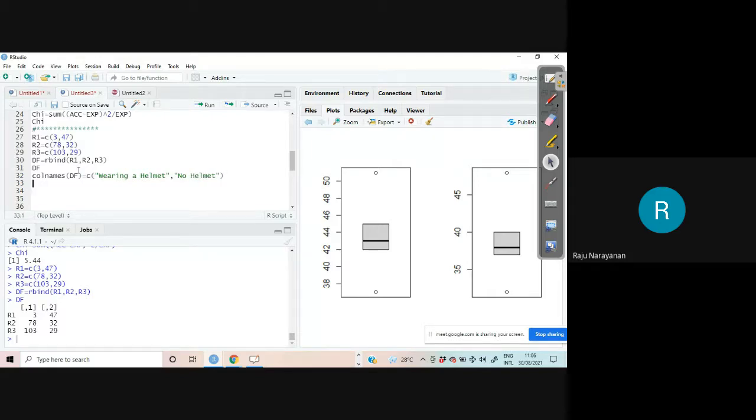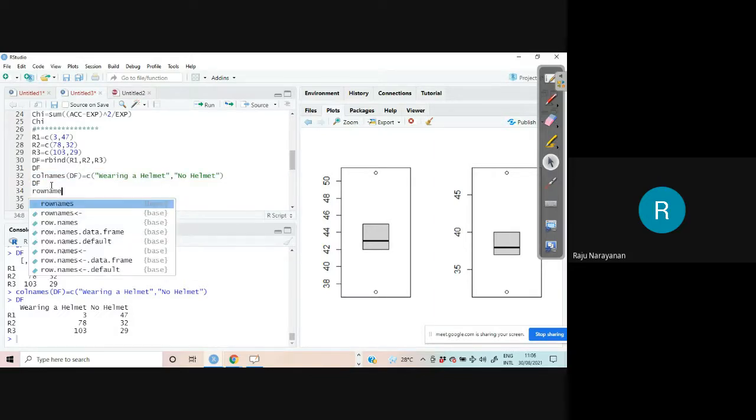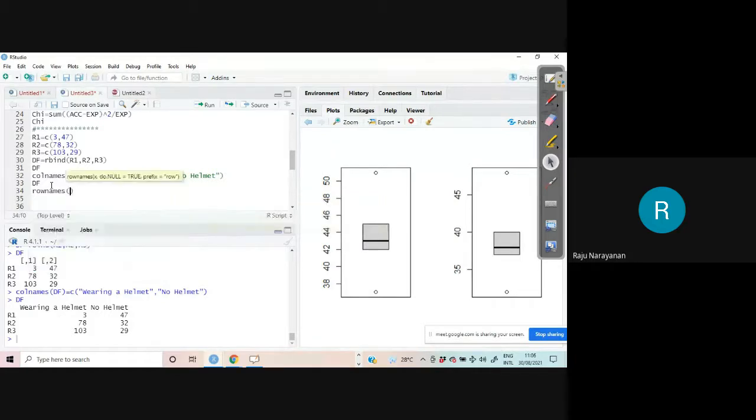Now you look at DF. You can see, yeah, with this one. Suppose you want to change R1, R2, R3 also. What should be done? Row names. Yeah, already it is coming now. rownames of DF is equal to c(...). First one is death.